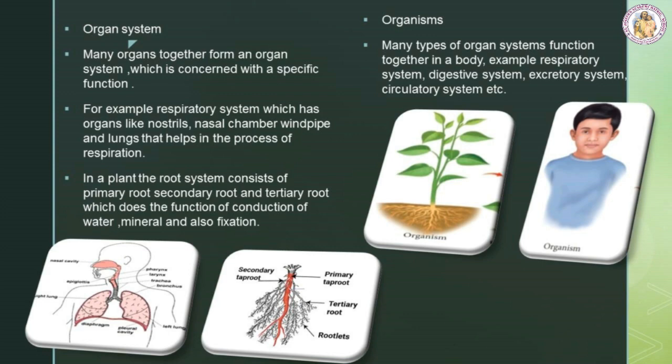Many organs together form an organ system, which is concerned with a specific function. For example, respiratory system, which has organs like nostrils, nasal chamber, windpipe, and lungs that helps in the process of respiration. In a plant, the root system consists of primary root, secondary root, and tertiary root, which does the function of conduction of water and minerals, and also fixation.